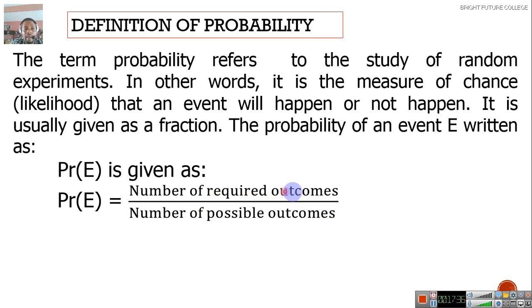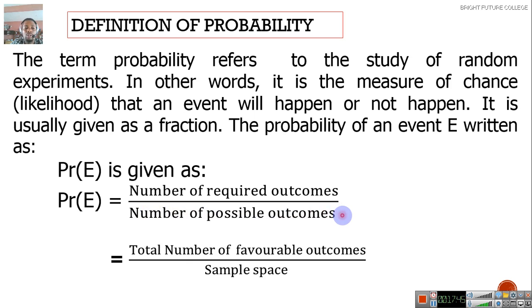The number of required outcomes is the event, whereas the number of possible outcomes is the sample space. So you can also write it as the total number of favorable events over the sample space. Don't worry, when we apply these expressions, you will understand it better.